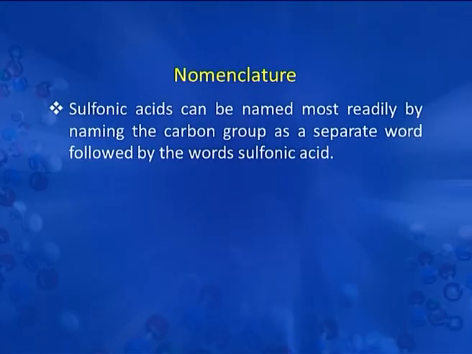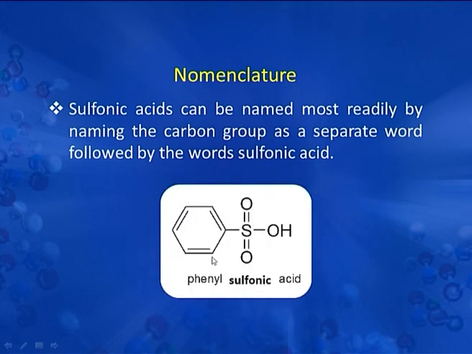Now, we will discuss the nomenclature of sulfonic acids. Sulfonic acids can be named most readily by naming the carbon groups as a separate word followed by the word sulfonic acid. Here we have this phenyl group and this is SO3H, that is sulfonic acid. So, the name of this compound is phenyl sulfonic acid.